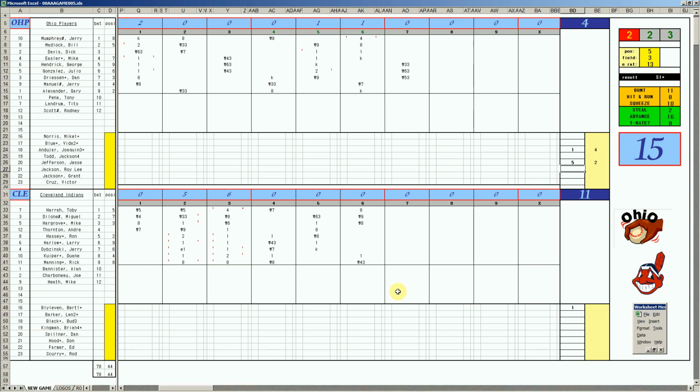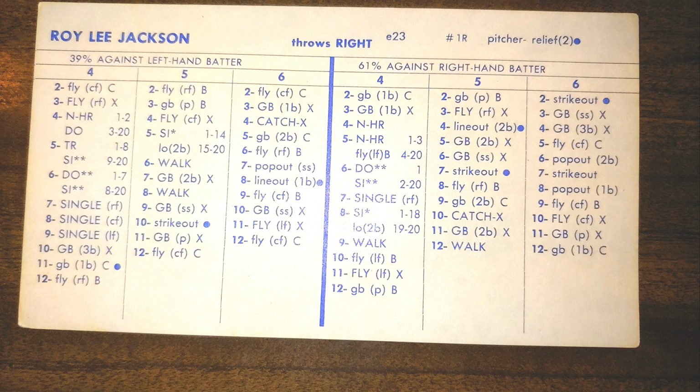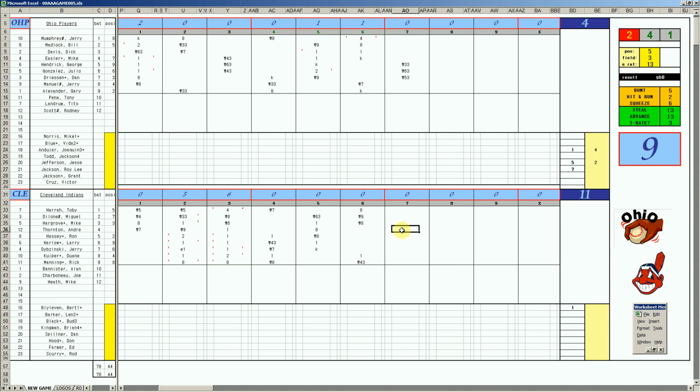Bottom of the seventh, back to it. Pitching change. Jesse Jefferson's gone. Roy Lee Jackson will come in. 1981 was a Toronto Blue Jay. 1-2. 2.61 ERA. 62 innings. He'll face Henry Thornton. 2-5 homer, 1-11. It is gone.